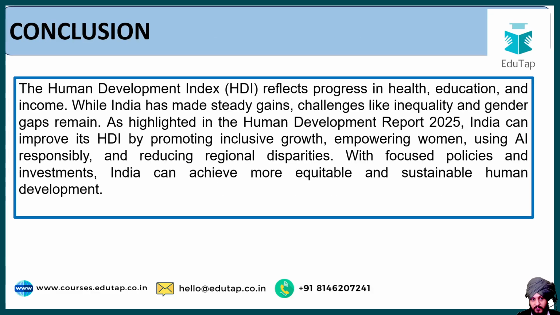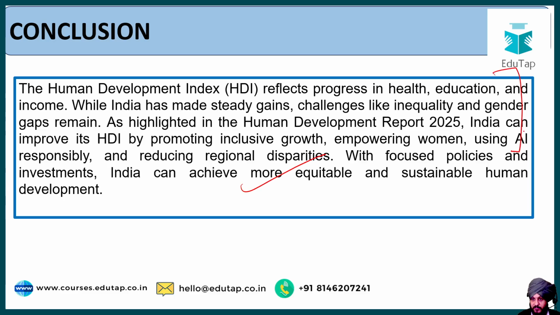Now, if this is clear to you, let us move on to the last part, which is the conclusion. The HDI reflects progress in health, education and income. While India has made steady gains, challenges like inequality and gender gaps remain. As highlighted in the HDI 2025, India can improve its HDI by promoting inclusive growth, empowering women, using AI responsibly, and reducing regional disparities. With focused policies and investments, India can achieve more equitable and sustainable human development. This is what India can do in the long run.